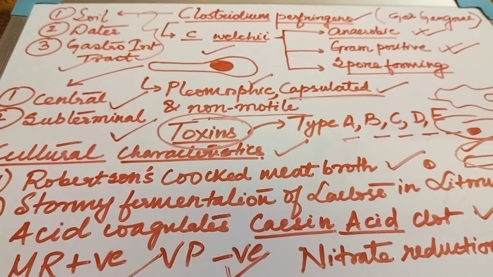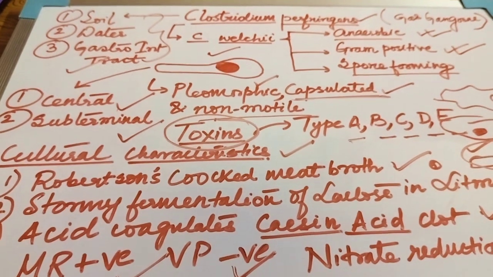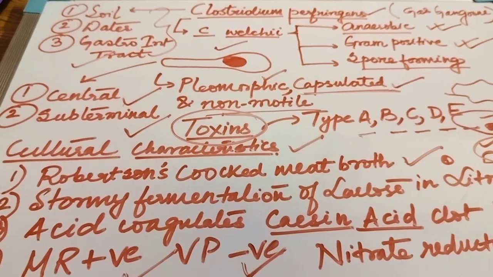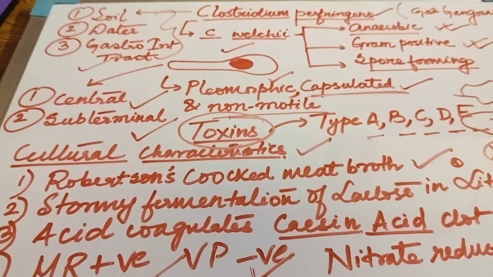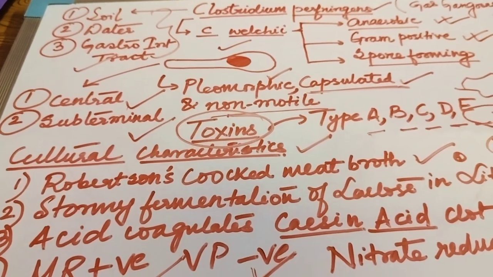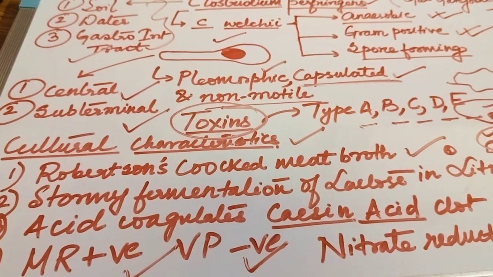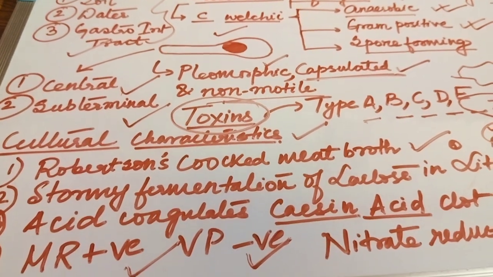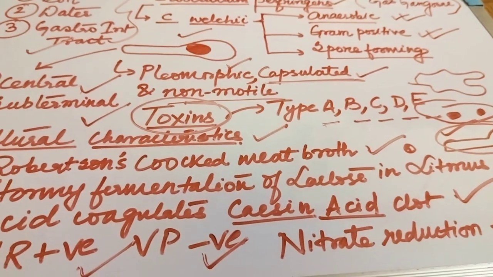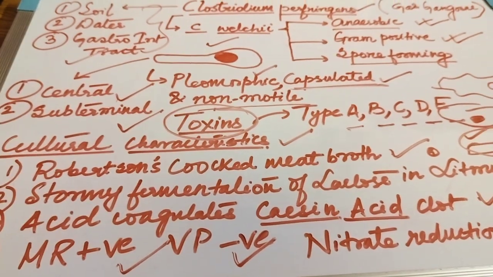So in a nutshell, the gist of this video is that Clostridium perfringens is anaerobic, gram-positive, and spore forming. The spore may be centrally or subterminally located. Clostridium is present in soil, water, and sometimes the gastrointestinal tract, and it is capsulated, which is one of the virulence factors. It is pleomorphic, with no fixed morphology, it can change its morphology, and it is non-motile, that is, it doesn't have any flagella. It produces toxins and causes a toxic effect, either saccharolytic or proteolytic, and is further classified as type A, B, C, D, E.